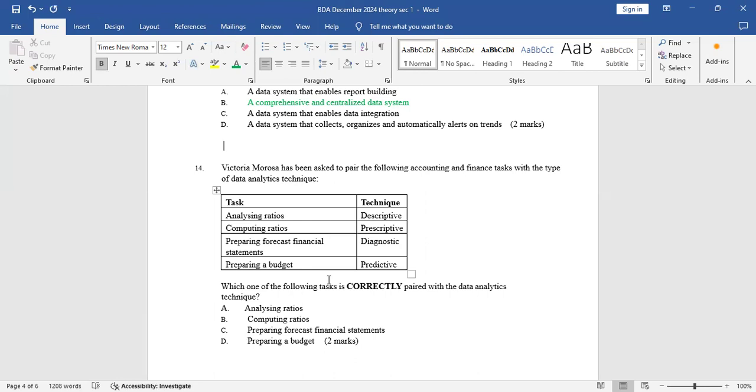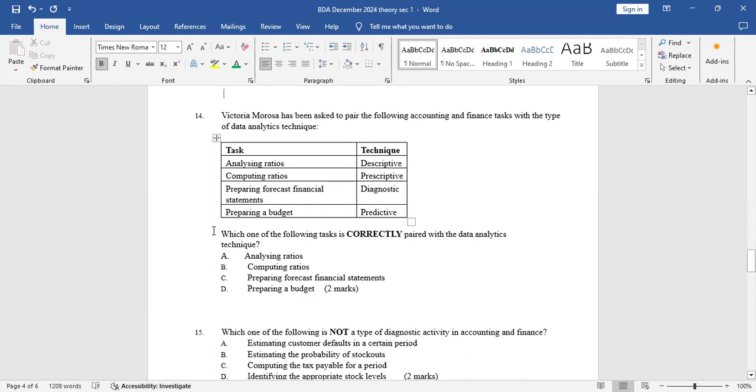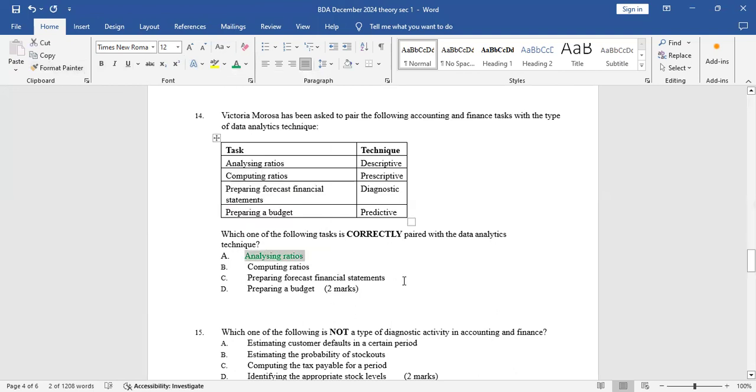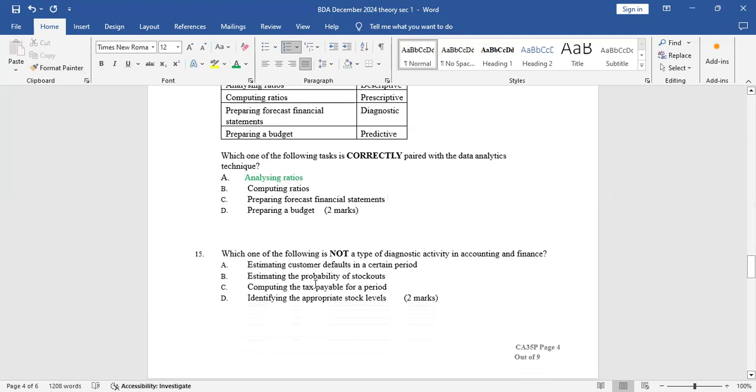So for you to understand this, you have to have a deep knowledge of what descriptive, prescriptive, diagnostic, and predictive techniques are. So the correct answer here, which one of the following tasks is correctly paired with the data analytics technique, is analyzing ratio. Ratio analysis is a descriptive analytics.